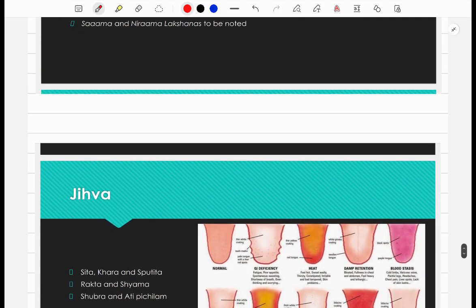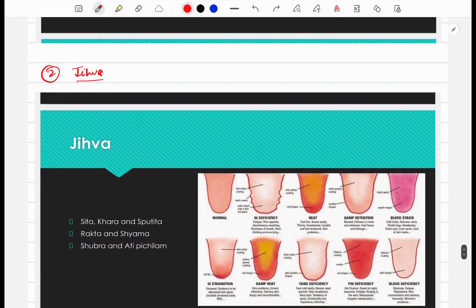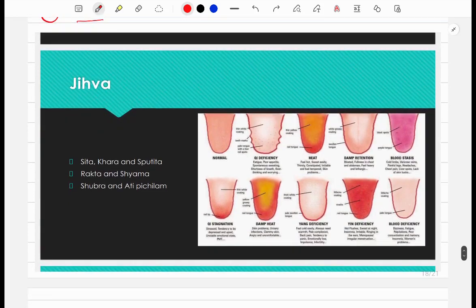The next thing that we examine is jihva. Right. So if the jihva of the individual is sheet, khar and sfutit in nature, then it shows vat predominance.